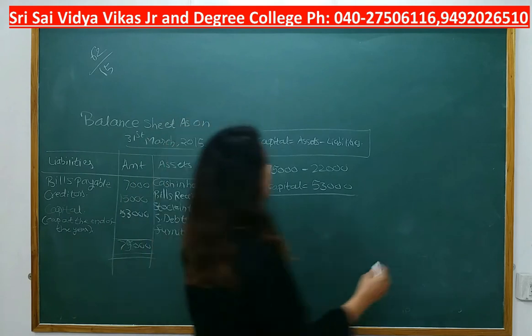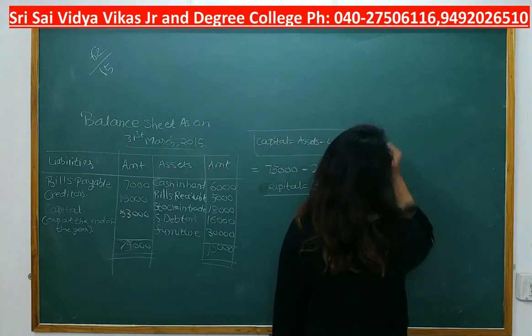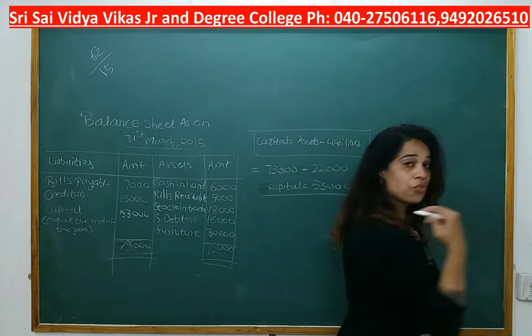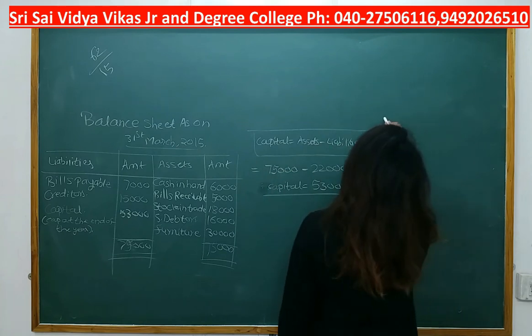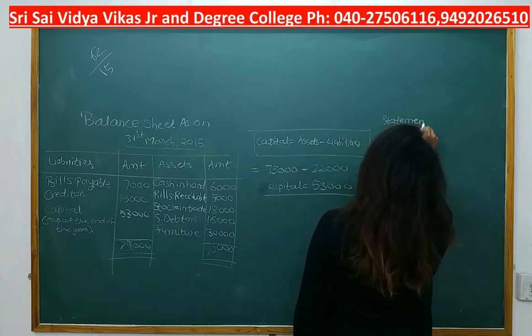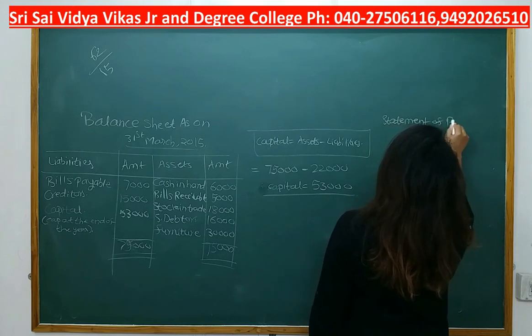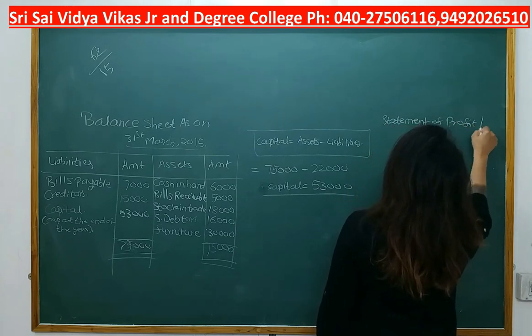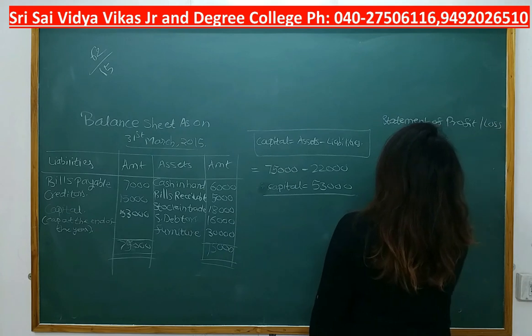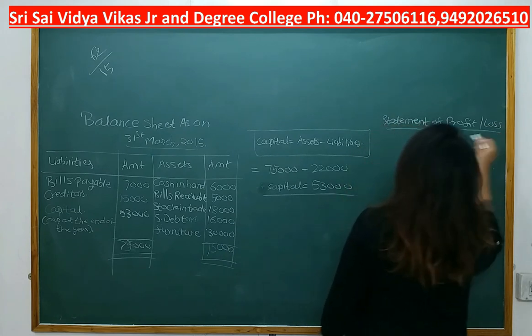Now let's prepare whether we got a profit or we are suffering from loss. So here I will write statement of profit or loss account.